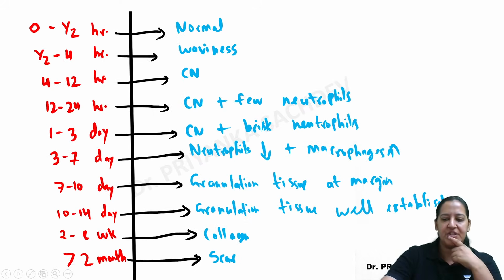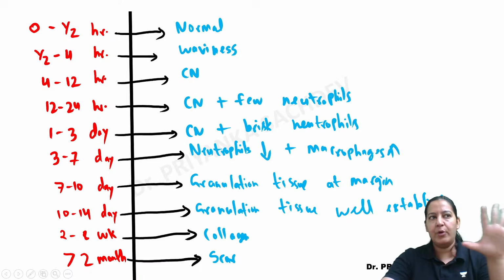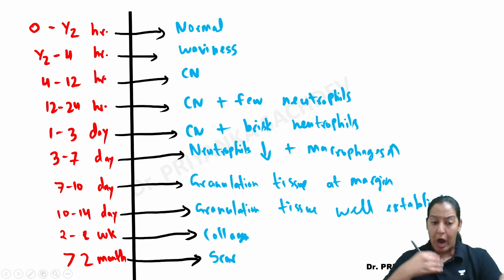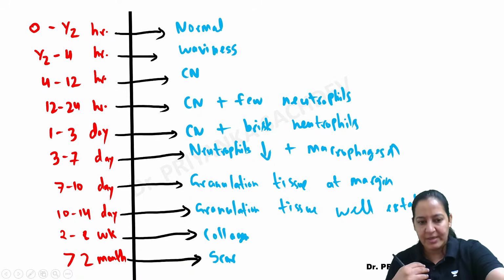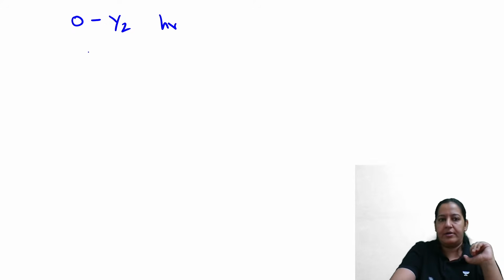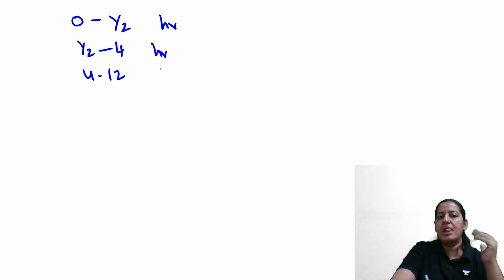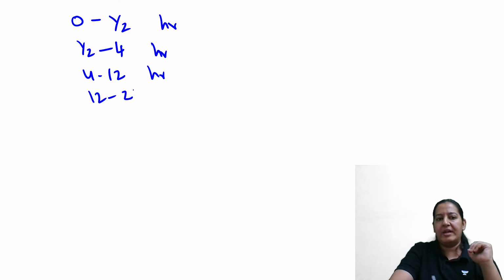Who will help me in the revision? Someone among you? So what is the summary? Look at the summary. The first find, how I used to remember it. What is my way of remembering it? Let me write that. First I write the 10 time zones. It's always my way; you can learn by your own way. So what are the 10 time zones? Start with R: 0 to half, R, half to 4, R, 4 to 12, R, 12 to 24, R.